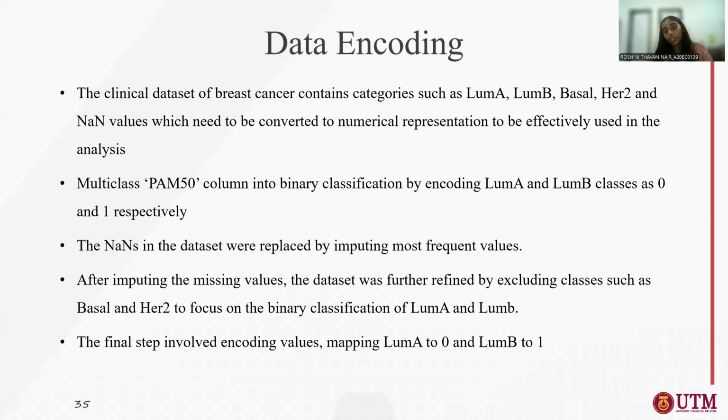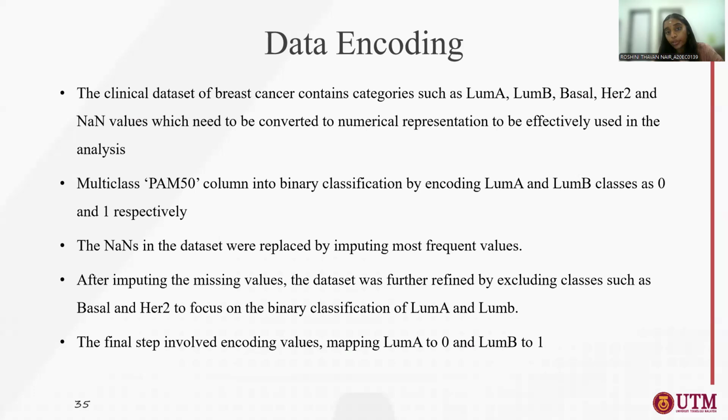Data encoding is a process where we change the data into numerical representation, basically in binary form. So here we have a multi-class PAM50 consisting of Luminal A, Luminal B, Basal, and HER2. So we encode Luminal A as 0 and Luminal B as 1 by excluding Basal and also HER2.